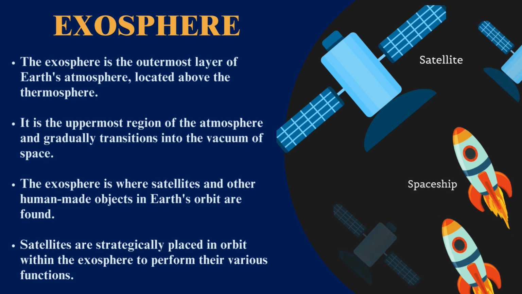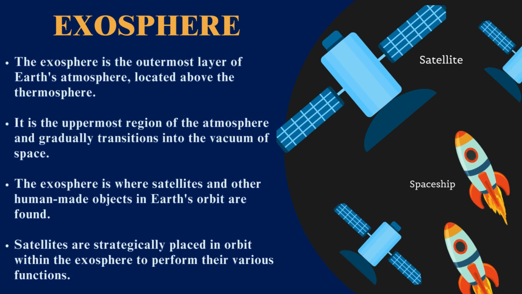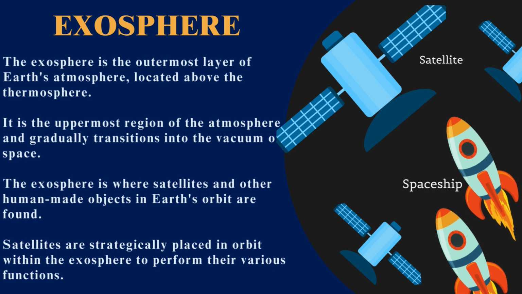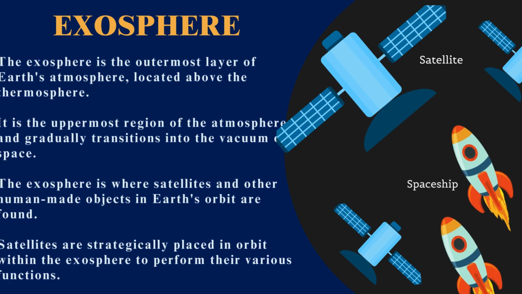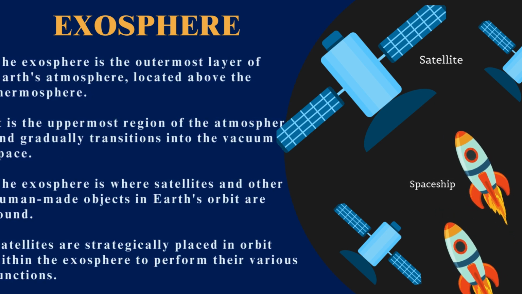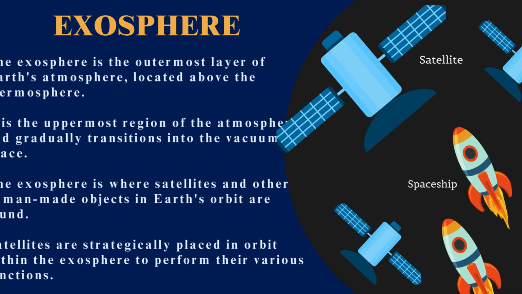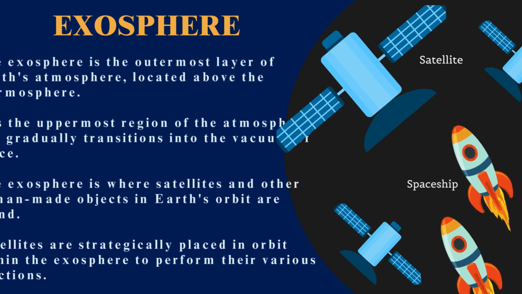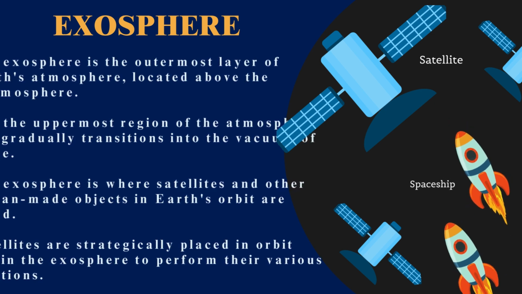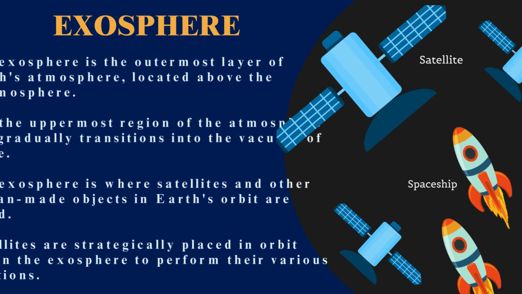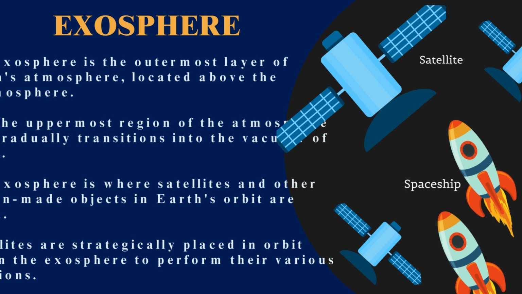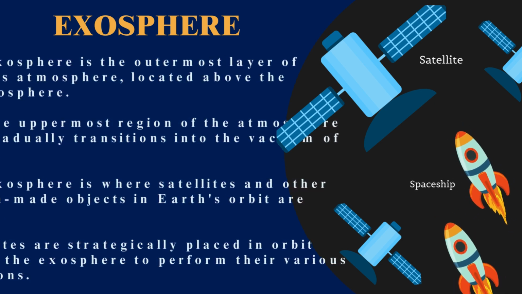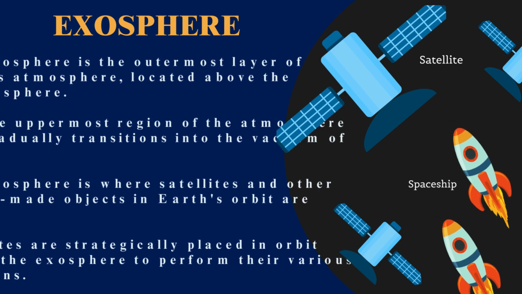Finally, we reach the exosphere, the outermost layer of the atmosphere, extending from around 600 kilometers up to 10,000 kilometers, or 373 to 6,200 miles above Earth. In the exosphere, air particles are extremely sparse and can travel hundreds of kilometers without colliding with one another. It's where our atmosphere gradually fades into the vacuum of space. Satellites often orbit within this layer, relying on the minimal atmospheric drag to maintain their orbits for extended periods.